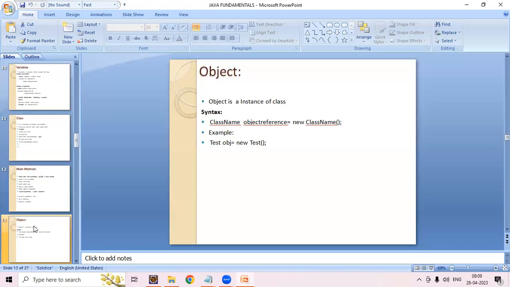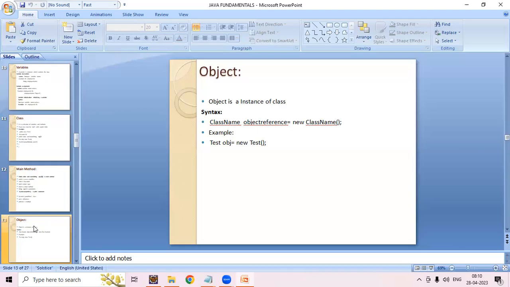Farooq asks, can the object name be different from the class name? Actually, we define it according to our class name generally. For example, there is a class Test, so we give Test. If we have a class Example, then we write Example ex equals new Example, like that we will give generally.